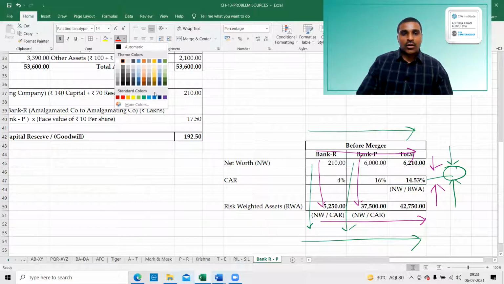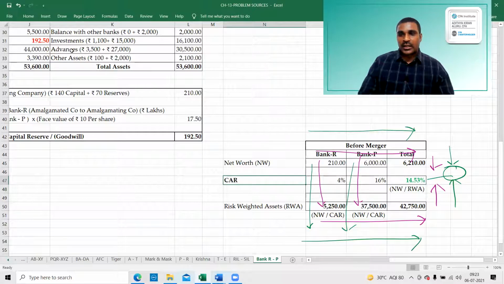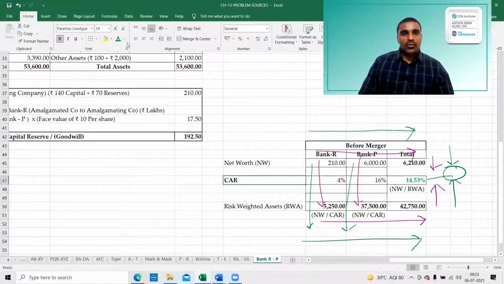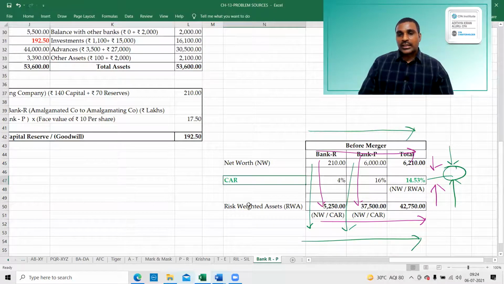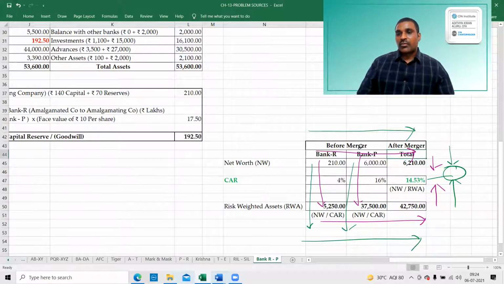The capital to risk assets ratio after merger. Okay, this is before merger and this is after merger. You can pause the recording and copy this answer.